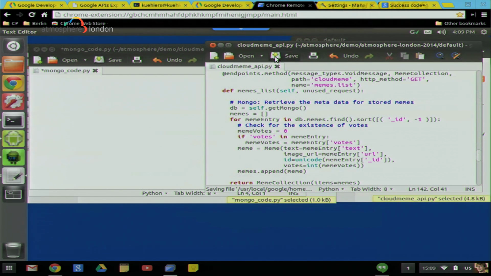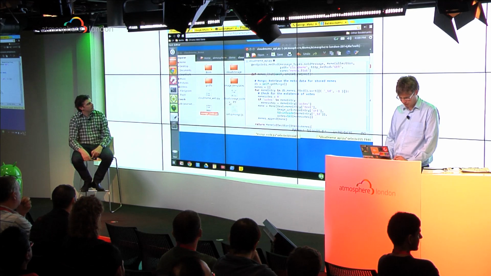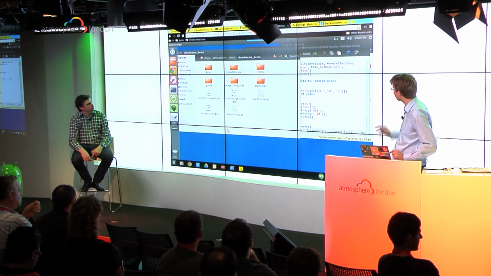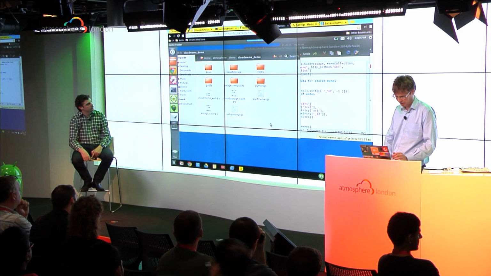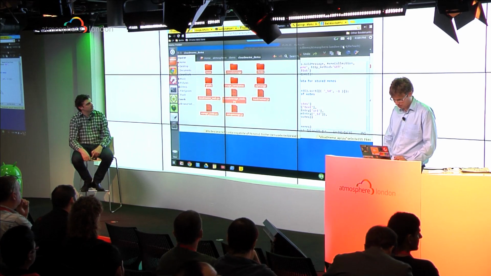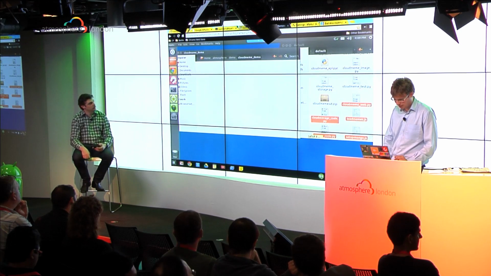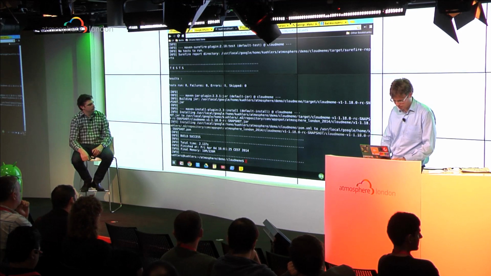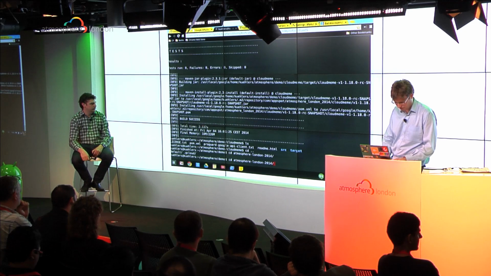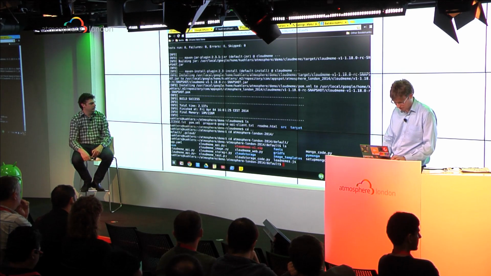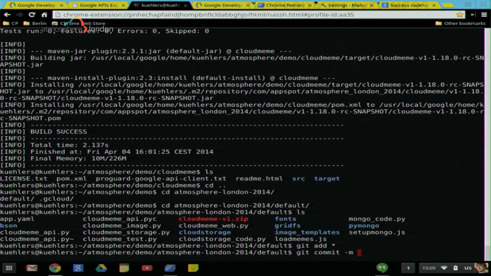Right, so we probably need to drag in a few client libraries. What we need to do is it comes with a few extra libraries for cloud storage, for MongoDB, PyMongo, and for the Python image library. So I'm just going to copy these over to my local repository and then add them to my Git repository. They're all there. So I'm going to add them all to my Git repository and commit them.